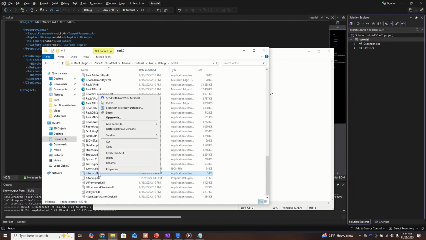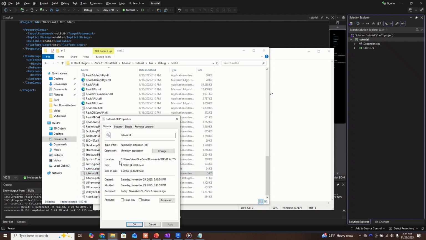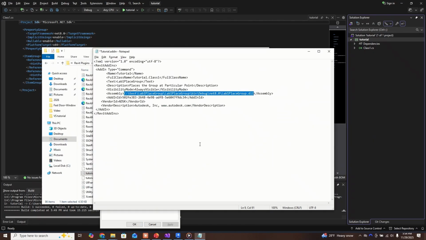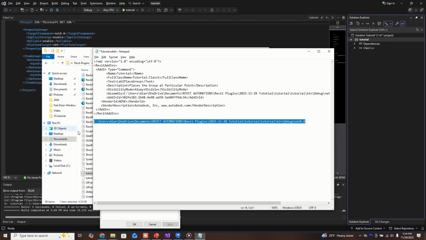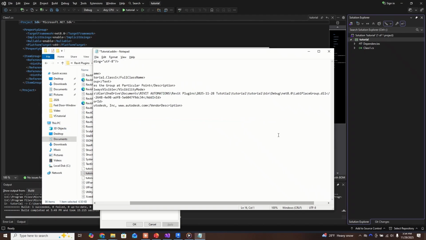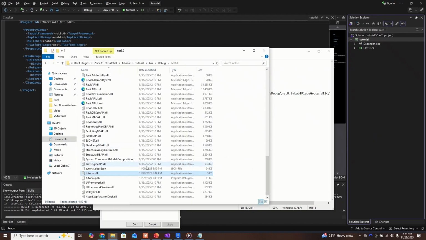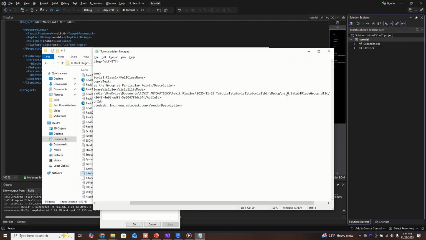So you can right click here, properties, then location, copy this, put it into, to see what I'm pasting first, copy that part, then copy this and paste.